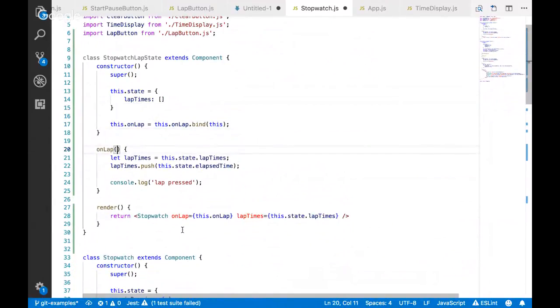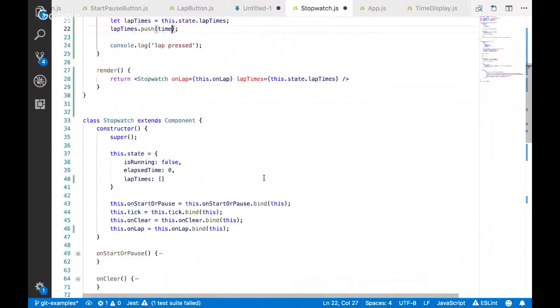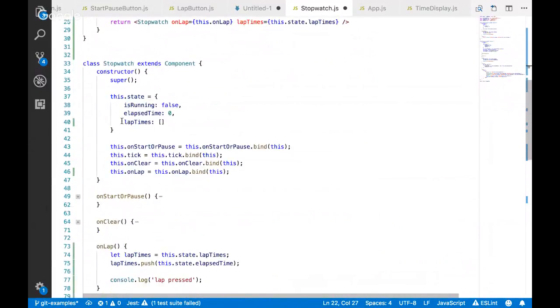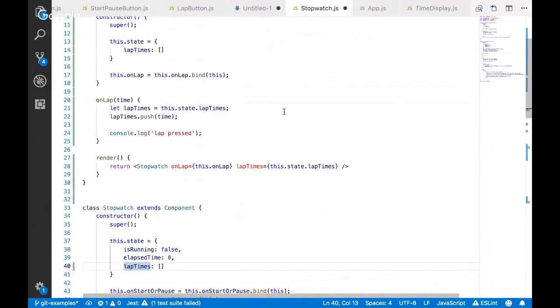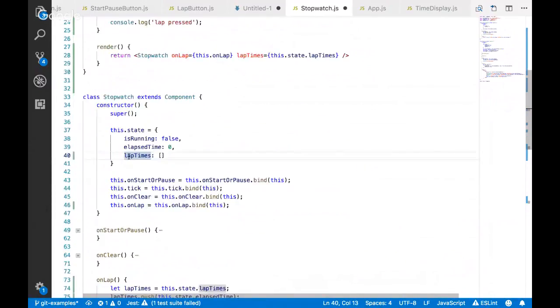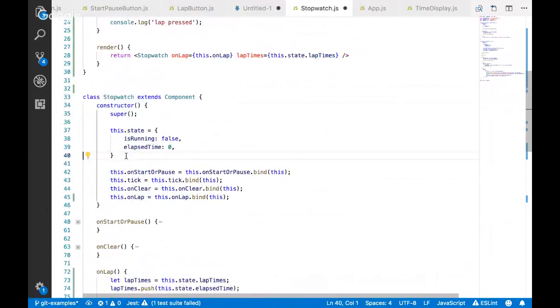Our on lap actually needs to take in a time, because that's what I'm going to push on here. So you'll see what I'm doing here in a minute. I might leave it separate just for the sake of the rest of this class. We could bring it back in later.